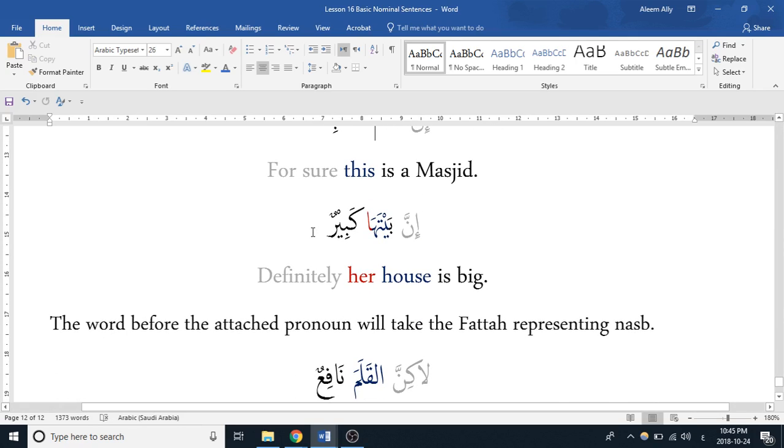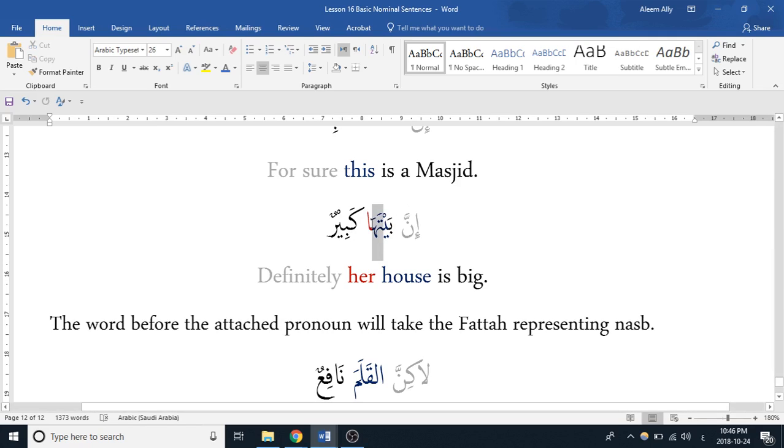So let's look at this example here. This might be a little bit more complicated. Inna baytaha kabirun. So what's happening here? We have our harfu nasb, then we have the word here, bayta. See, it has a ta there, so we know this is acting as the word that's being affected by the harfu nasb, the mansoob. Right?